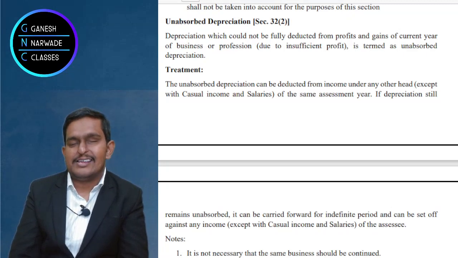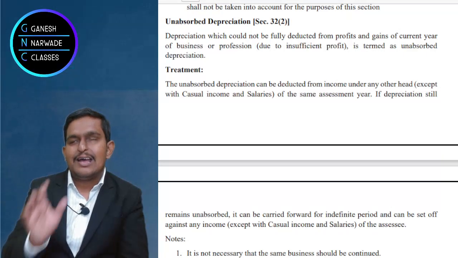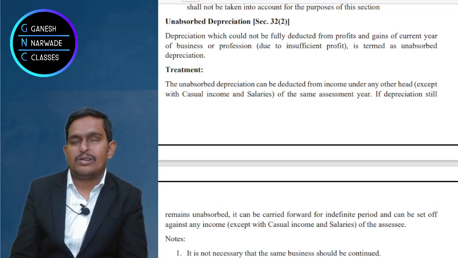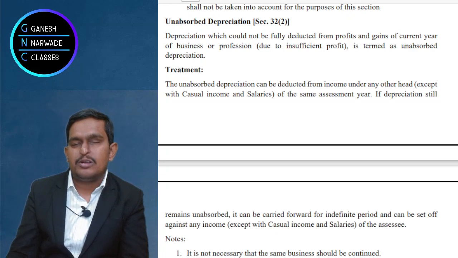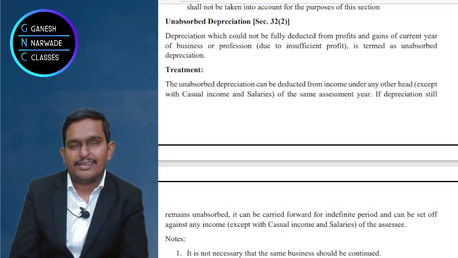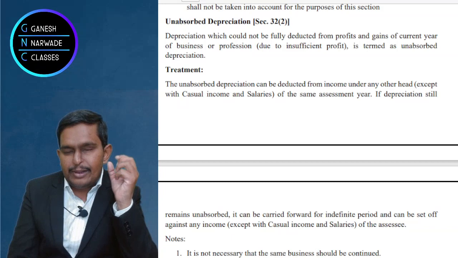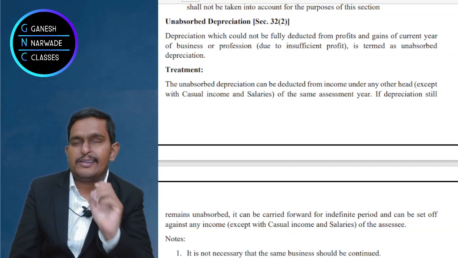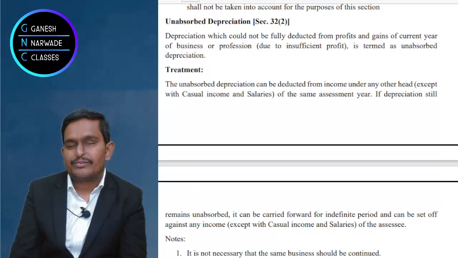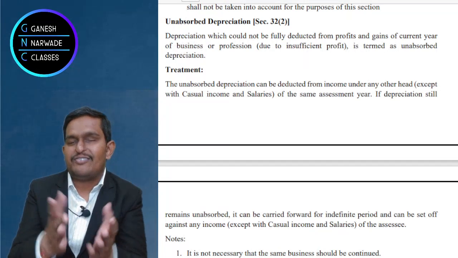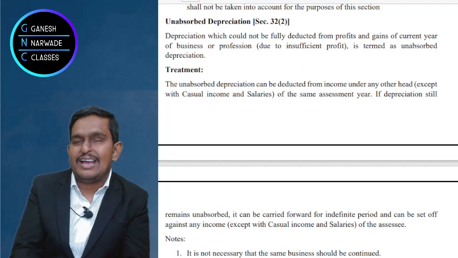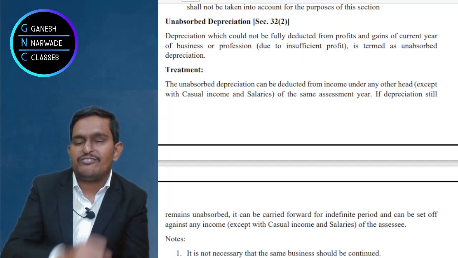That extra 5 lakhs is there, right? That we call unabsorbed depreciation. What will we call it? Unabsorbed depreciation. So that depreciation which profit is not able to absorb, not able to cover, we will not deduct it, but we'll show it as unabsorbed depreciation. Did we deduct 5 lakhs and say minus 5 lakhs? That means there is a business loss of 5 lakhs.